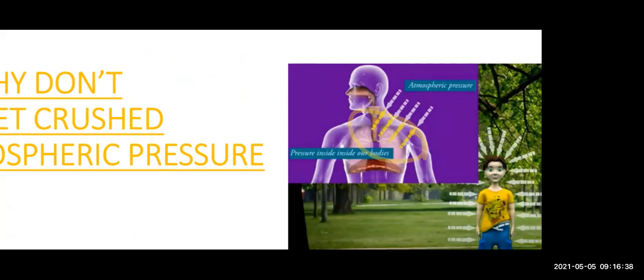And from outside, you can see the atmospheric pressure is here. So if these two pressures become equal, then as they are opposite, they will cancel each other and the resultant pressure will become zero.